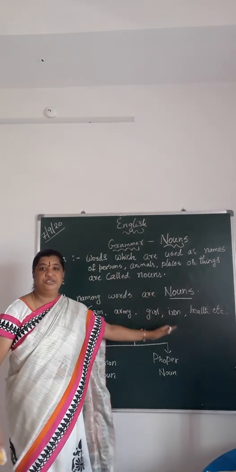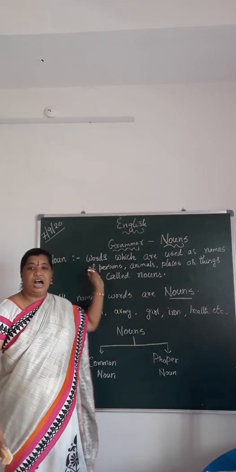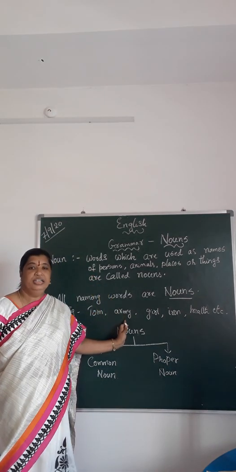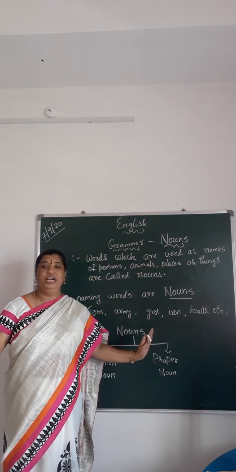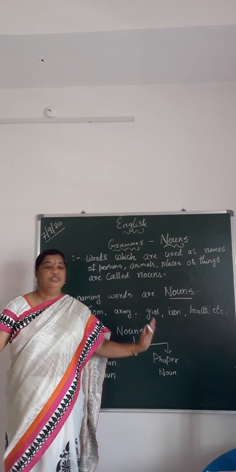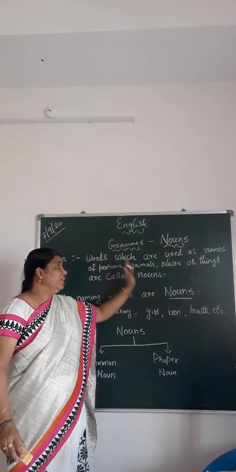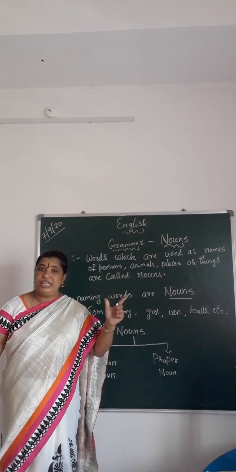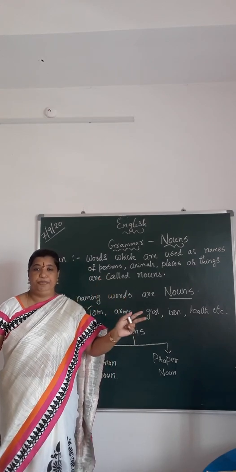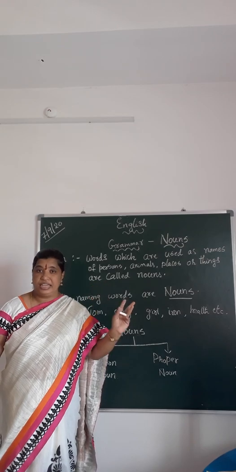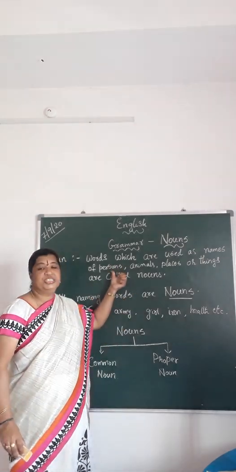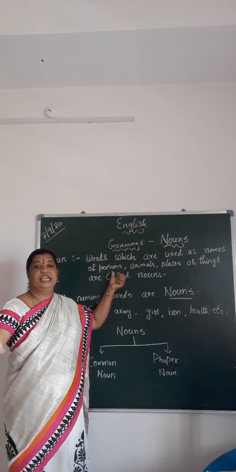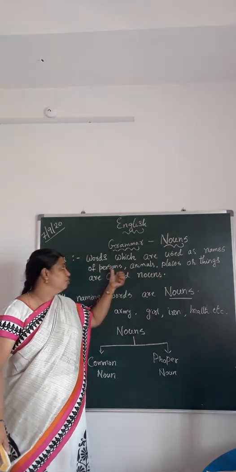I hope you have understood this part, children. Noun: what is a noun and the examples of noun? Yes, all naming words are nouns. So noun is nothing but the names that are used for persons, for animals, for places and for things. If I take persons, Ramu, Sita, then Johnson, all this becomes noun.